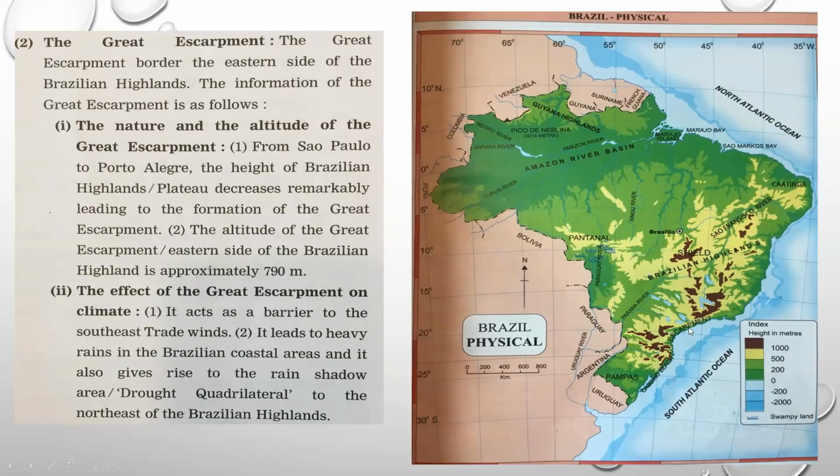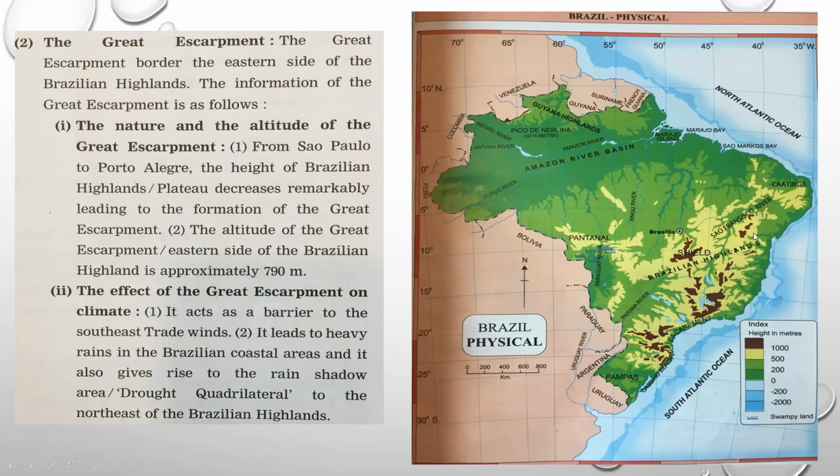Whereas because these winds are obstructed by the Great Escarpment, the proportion of water in the clouds flowing to this side gets reduced, which gives rise to the drought quadrilateral in the northeast part.